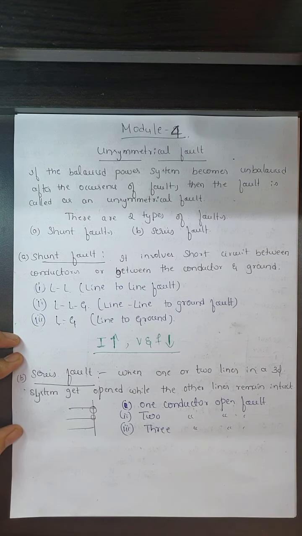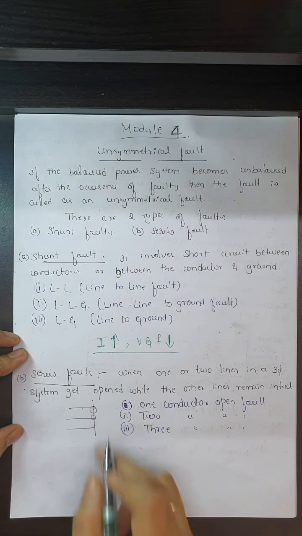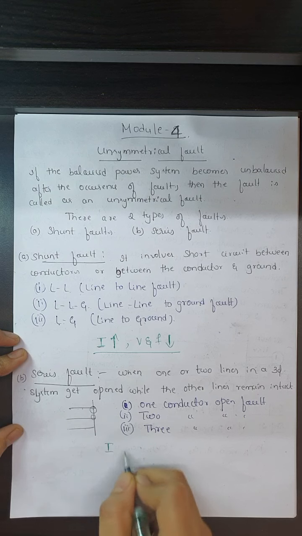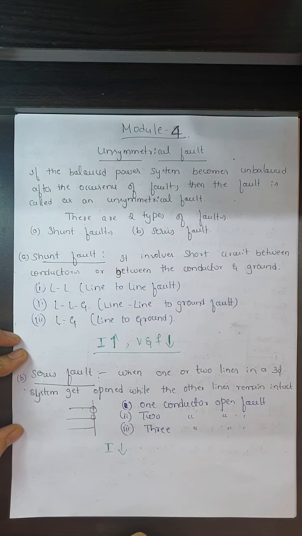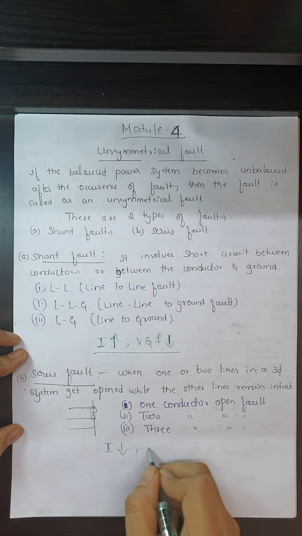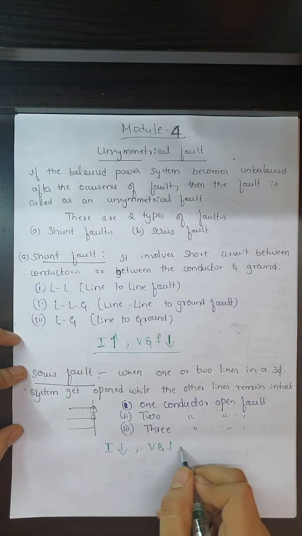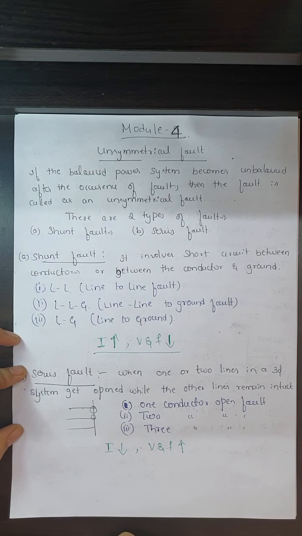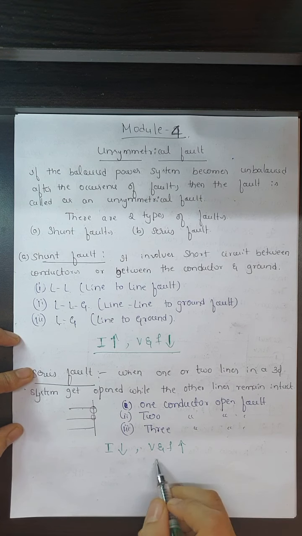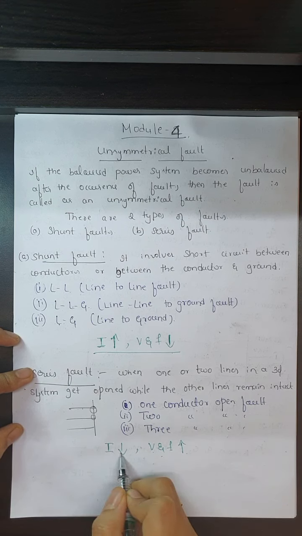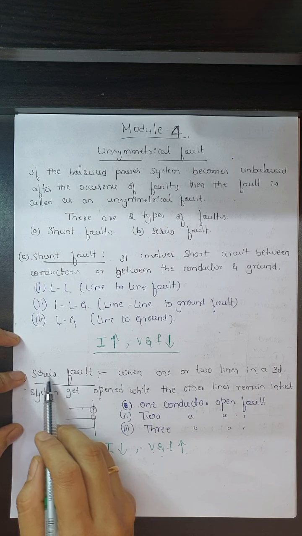Now when such type of fault occurs in a system, the current will be extremely low, or it may even reach zero, but the voltage and frequency will increase rapidly to a maximum value. This is the characteristic of a series fault. So series faults are characterized by an increase in voltage and frequency and a fall or decrease in the current. This is what we call a series fault.